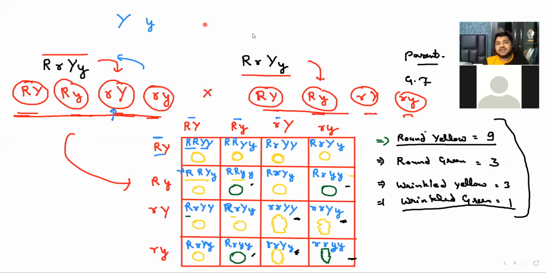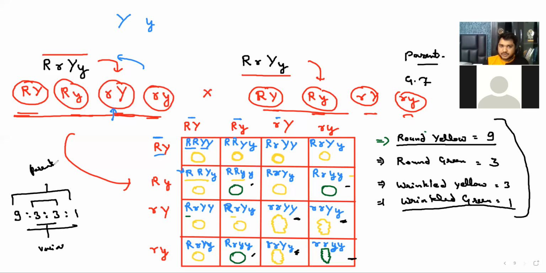So how many have the variation out of a total of 16? Six. Yes. So the phenotypic ratio here is 9:3:3:1, and out of these, the two 3s are variants, showing variation, and the 9 and 1 are completely parental. Yes or no? If I want to find out the percentage, out of the 6 and the total is 16, into 100. So how much is the variation frequency?